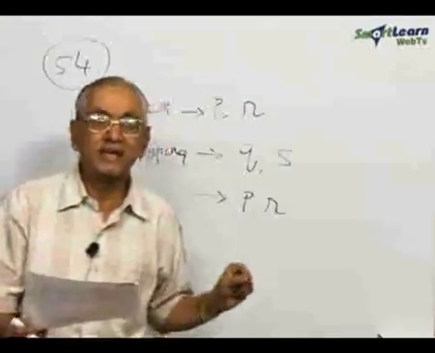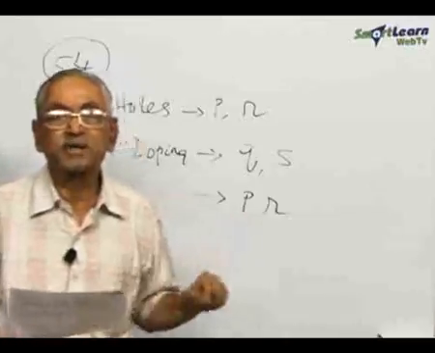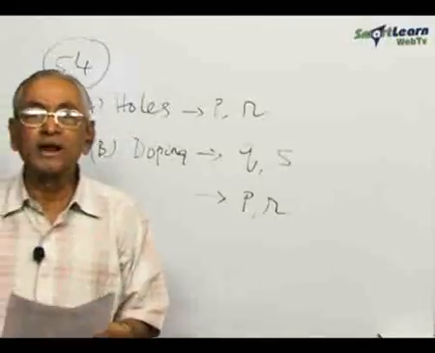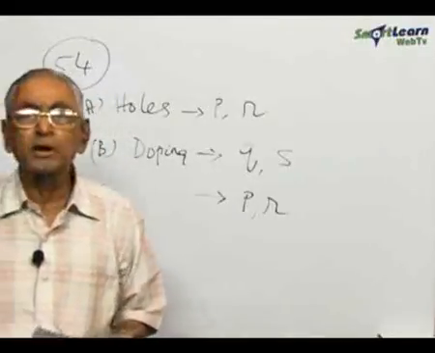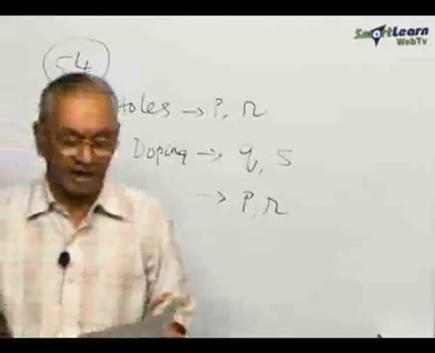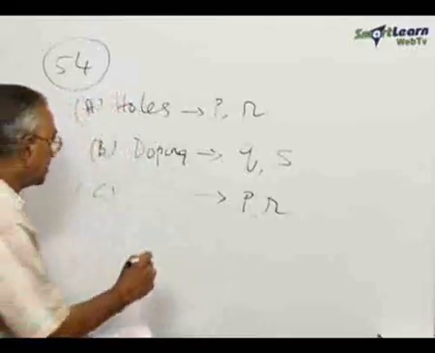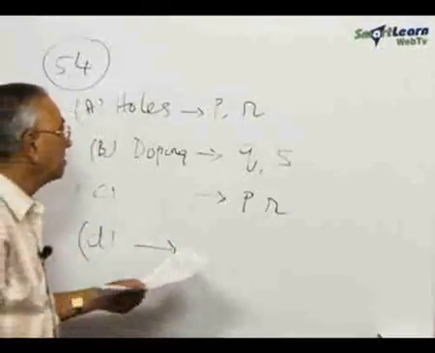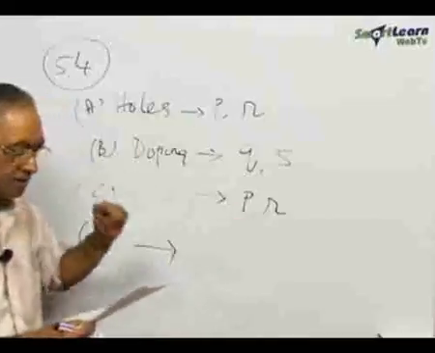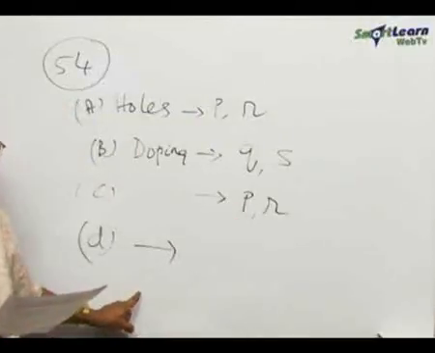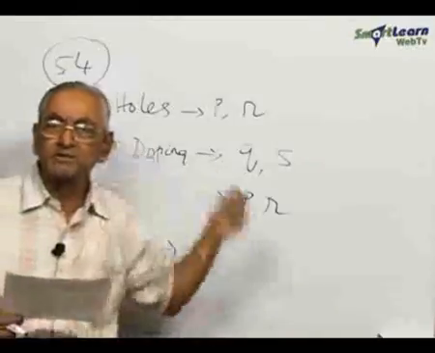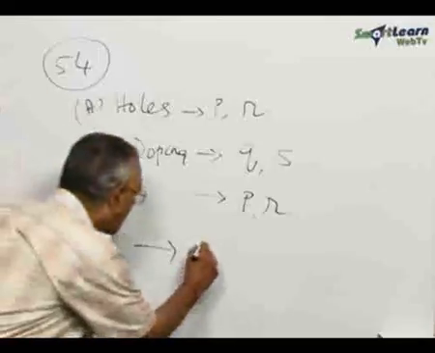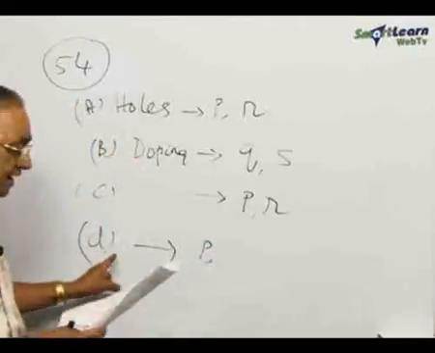What is C? C is the imperfections observed in the case of elements like silicon, germanium, arsenic, etc. And the last one is addition of a very small amount of a foreign impurity in a host crystal. That is D. As far as D is concerned, the answer is P. In most common cases, addition of a very small amount of a foreign impurity in a crystal results in some imperfection, which is an intrinsic defect in the solid. Therefore, P matches with the last item, D.